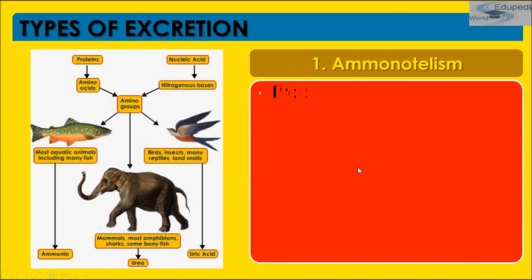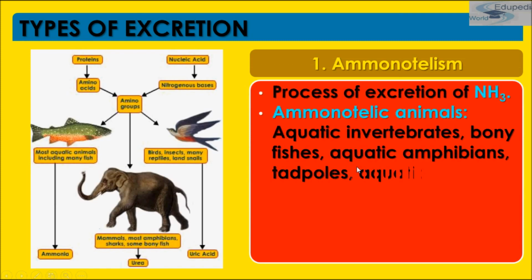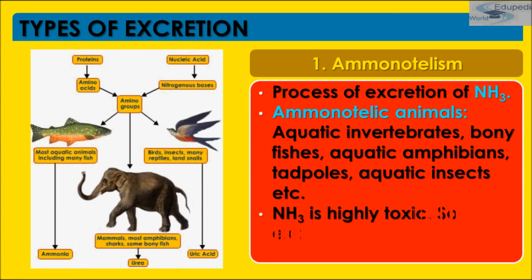Now we'll be studying Ammonotelism first. It is the process of formation and excretion of nitrogenous waste in the form of ammonia. I repeat, Ammonotelism is the process of formation and excretion of nitrogenous waste in the form of ammonia.